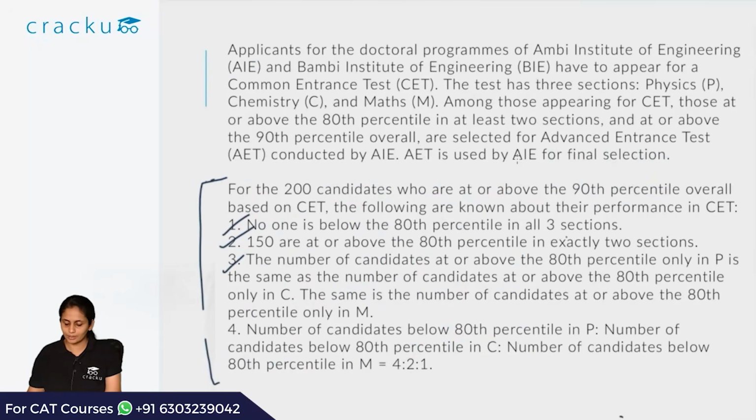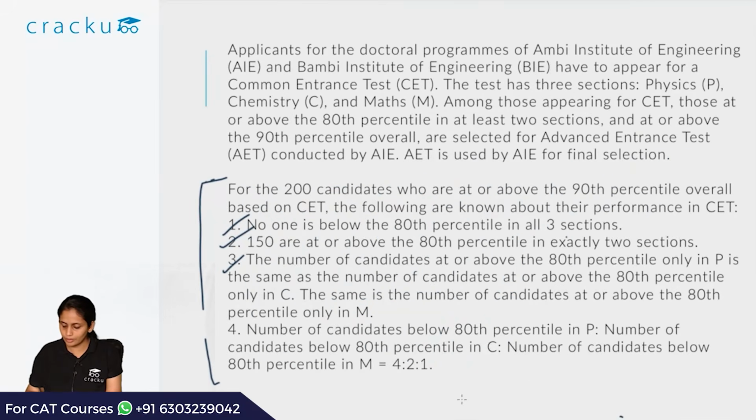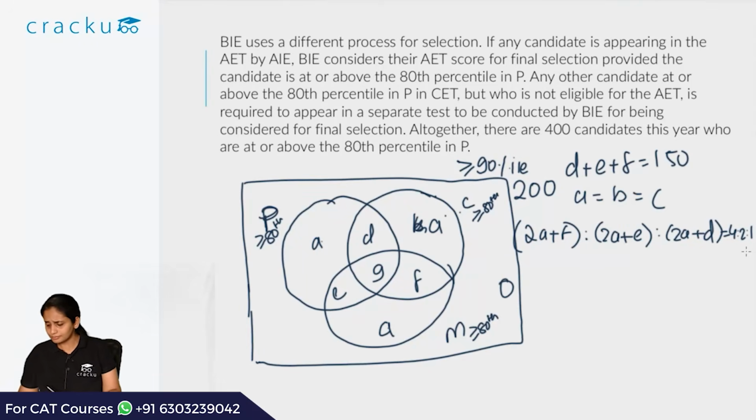Fourth point is that the number of students below 80th percentile in P, which is essentially this part, that is A plus F plus A, so that is 2A plus F, to 2A plus E, the number below 80th percentile in C, to 2A plus D, the number below 80th percentile in M. So this is 4:2:1. This is what we have been given. So this is the information that we have till now.